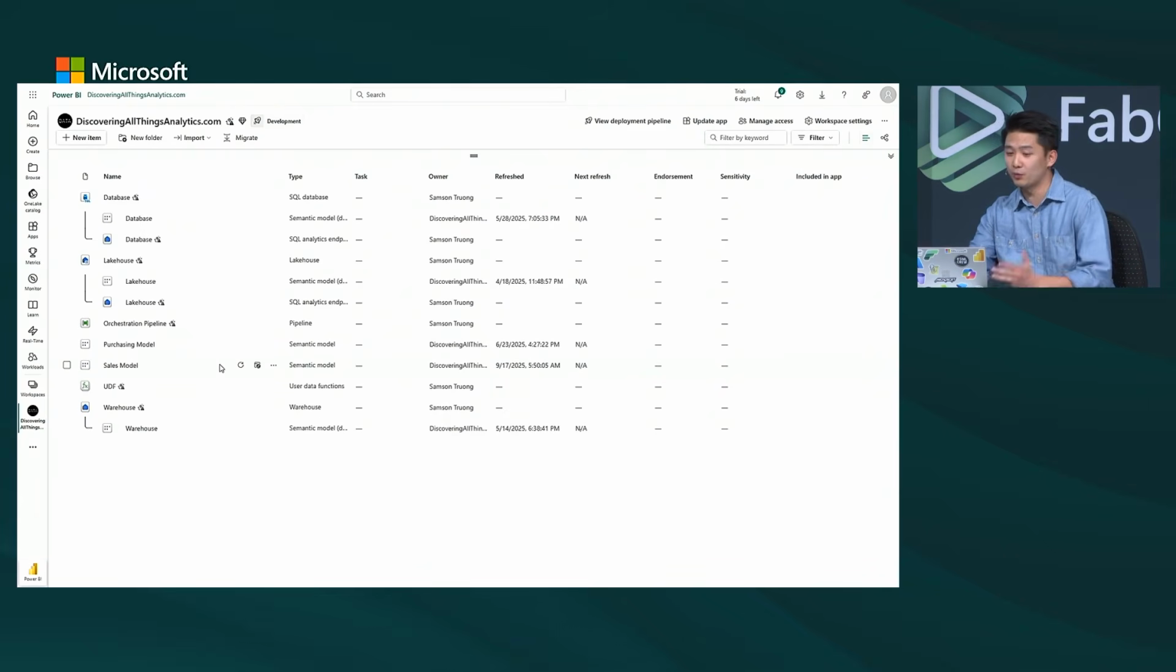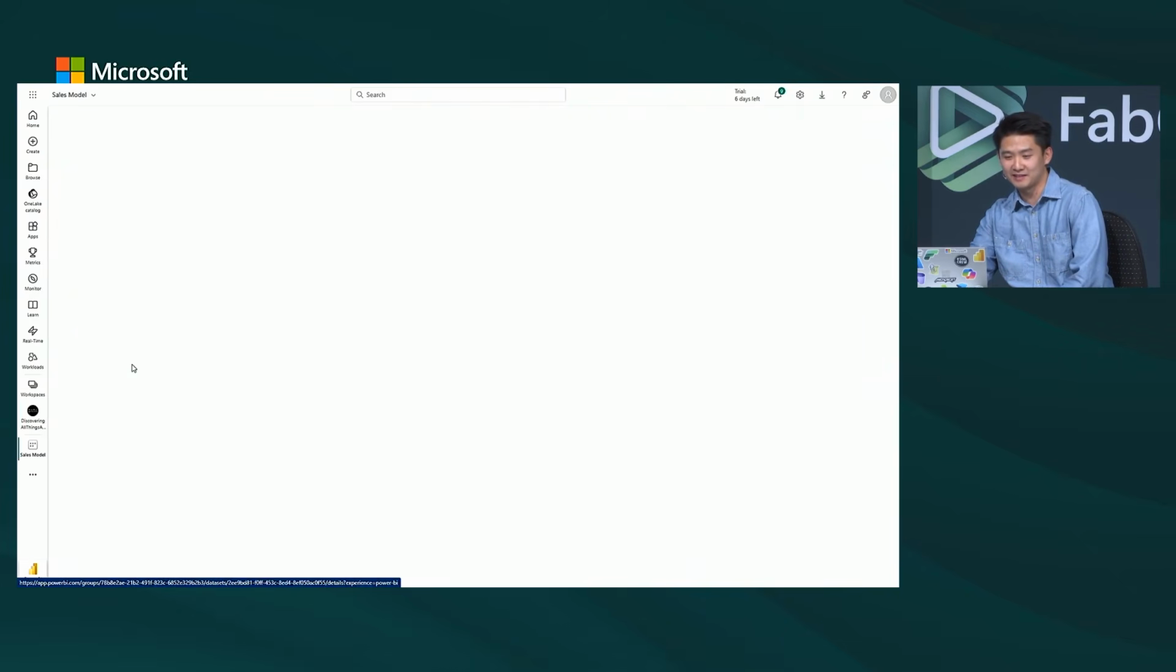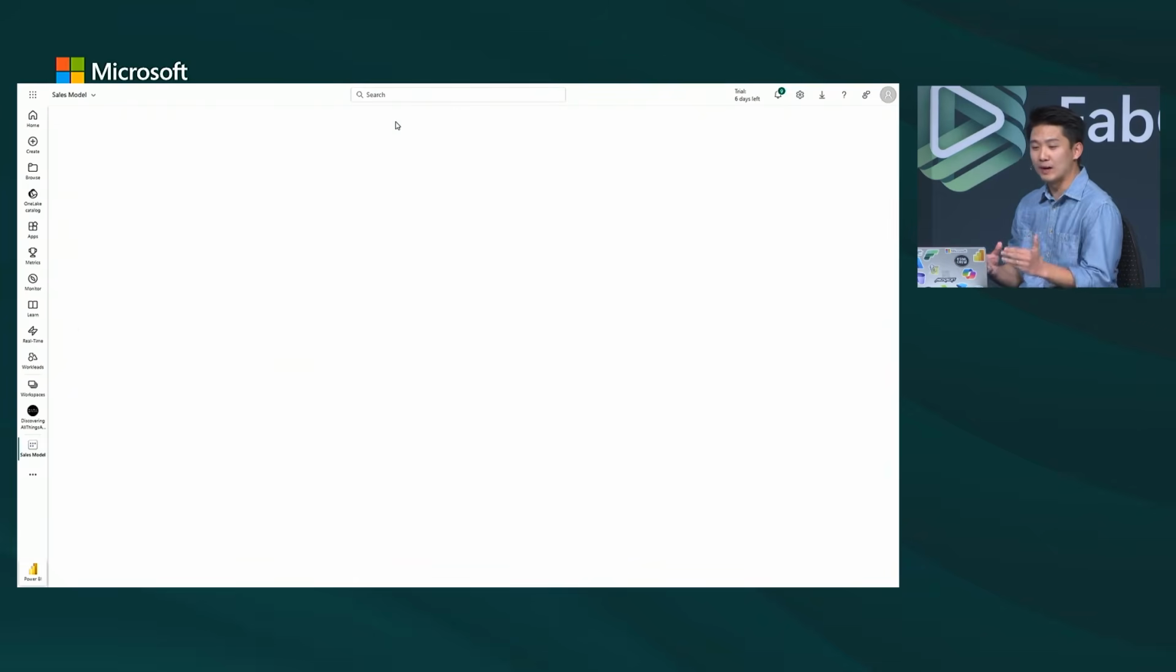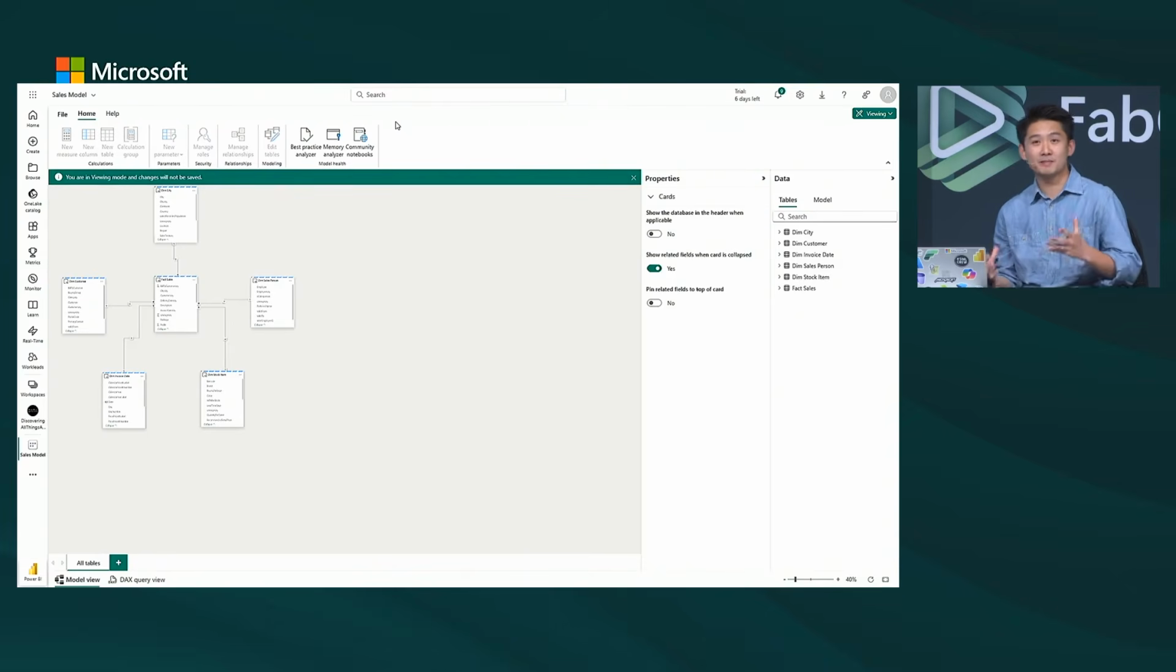So I'm going to go ahead and open one of my semantic models. I see my sales model here. I'm going to click into that, and open that semantic model so we can get to that web UI. Now that I'm in my semantic model, if I look at the top, there's a little banner that has a few different options in terms of model help. There's best practice analyzer, memory analyzer, as well as some community notebooks.